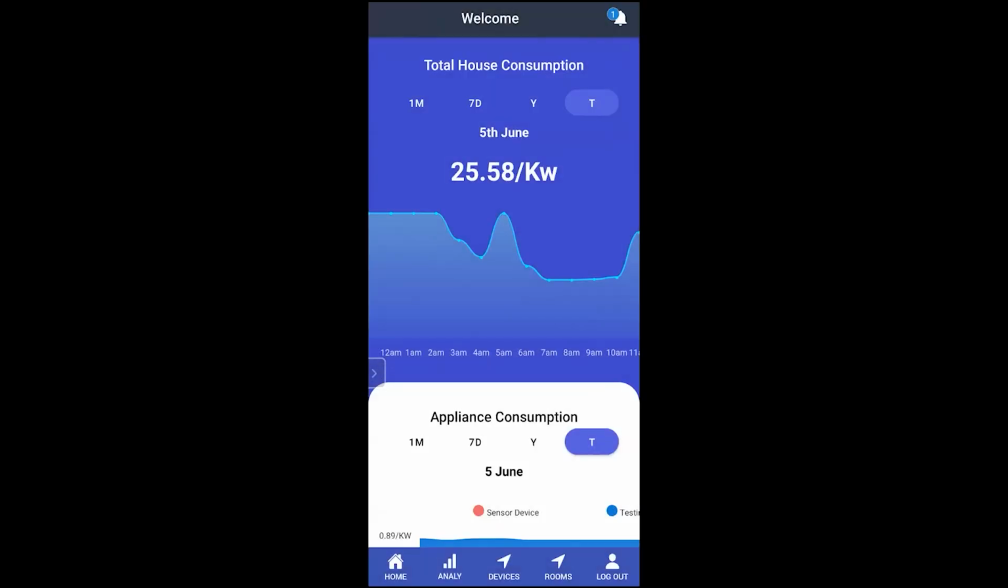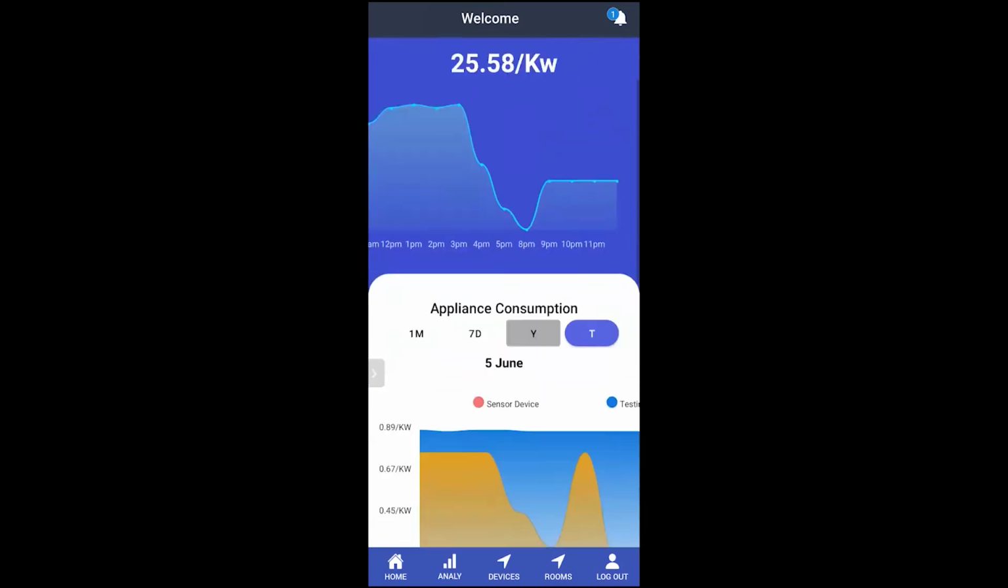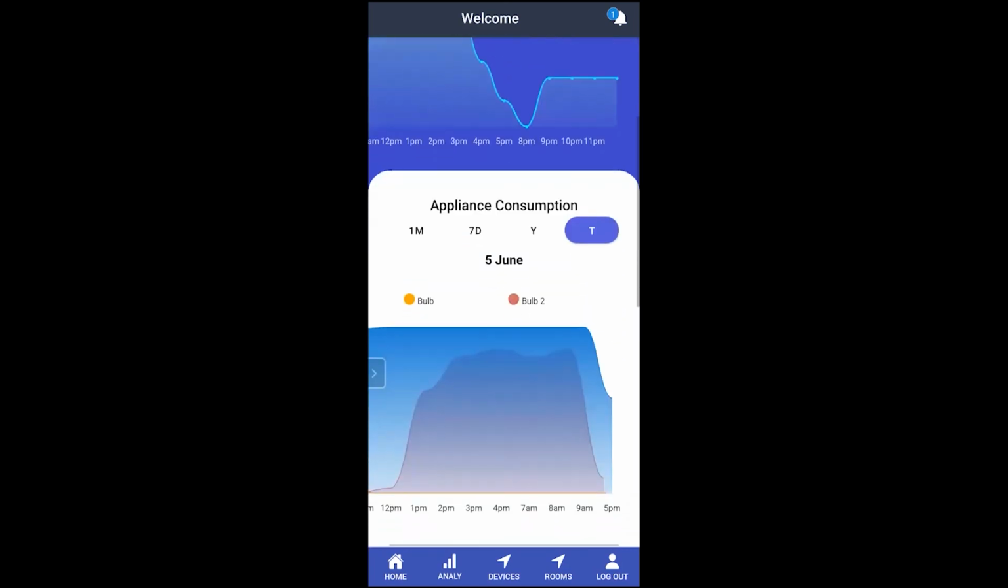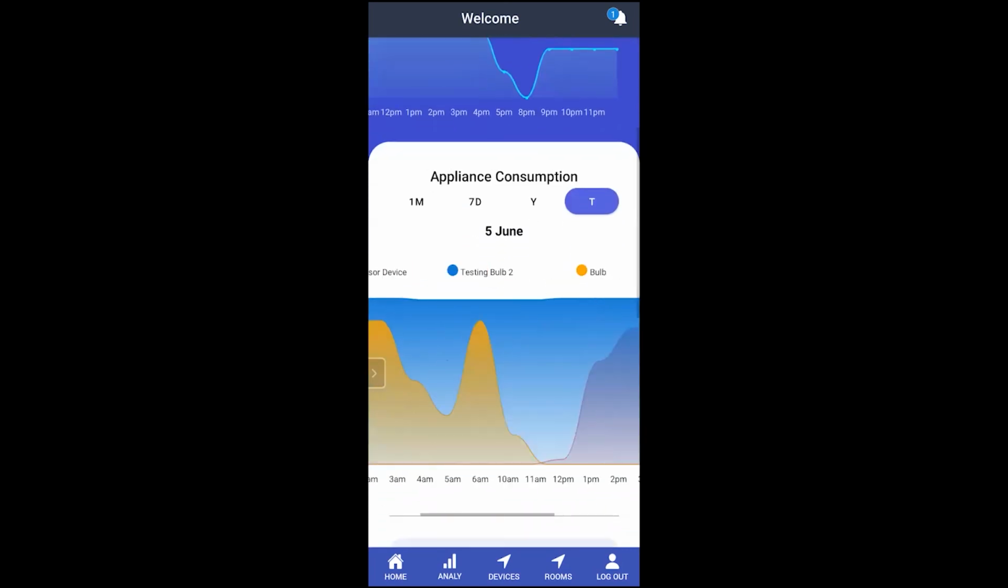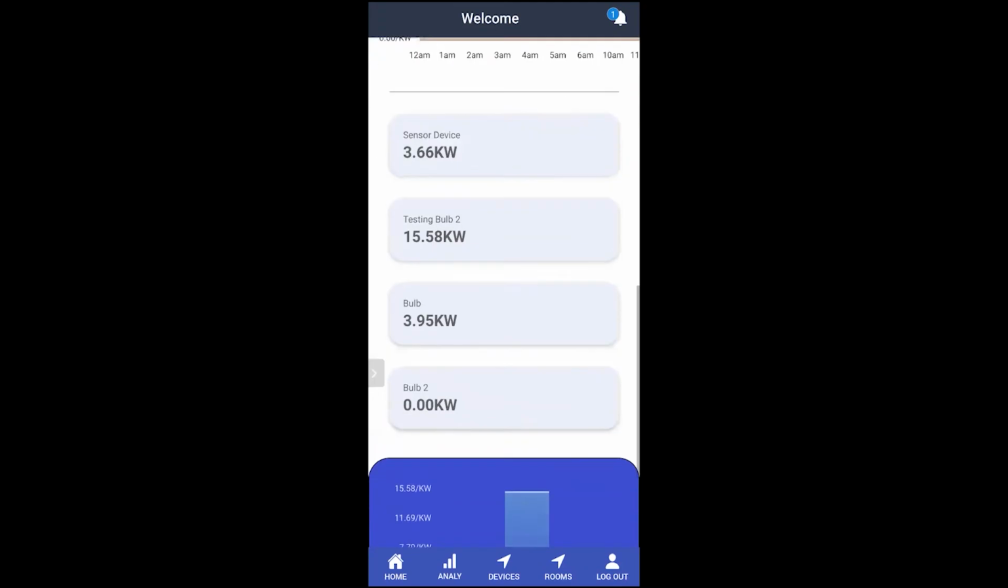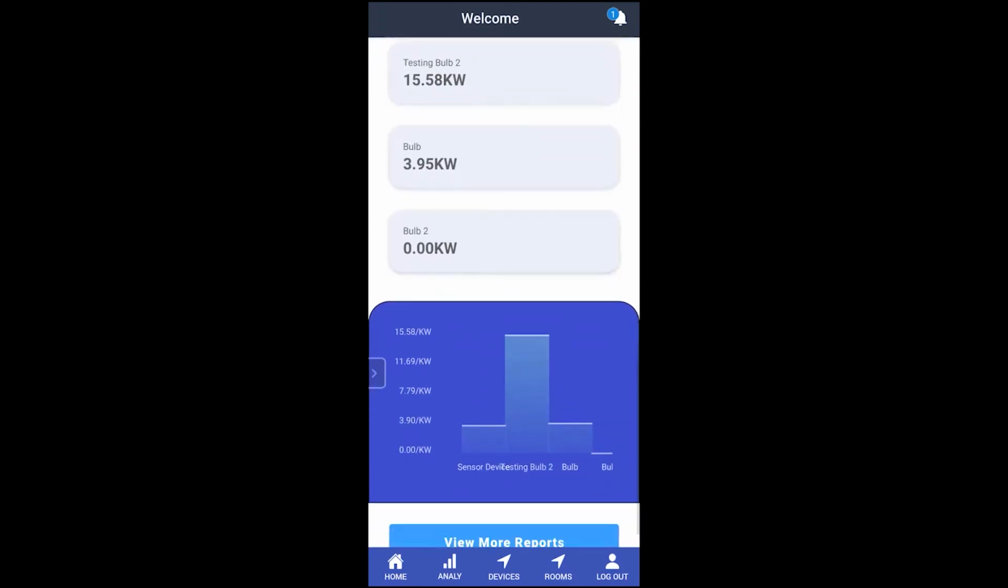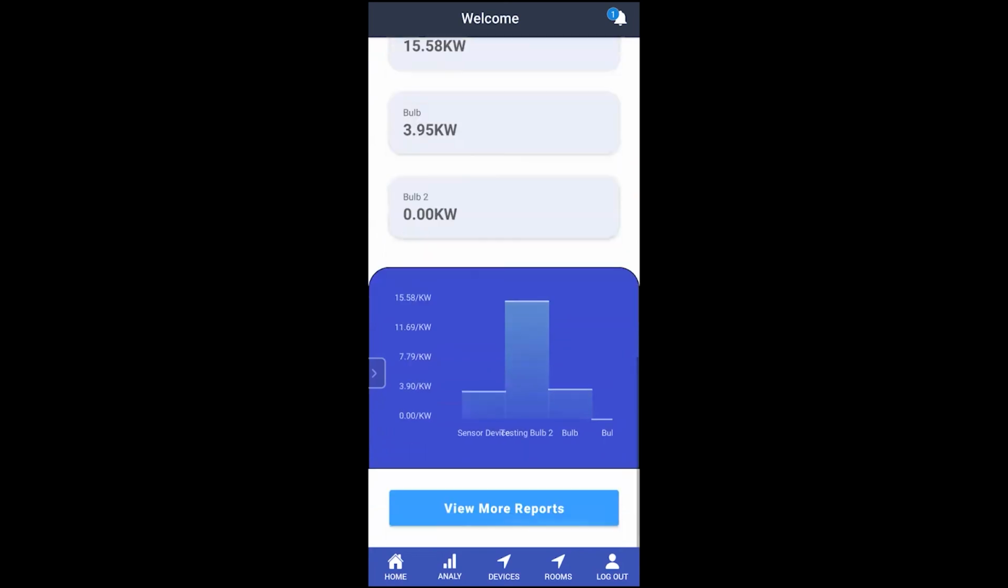Now it takes at least 1 minute for the device consumption to show up on a graph. So right now it will take 1 minute, so let's wait. So now 1 minute has passed, and as you can see, the value has changed to 25.64 kilowatts. And now we can also see a bulb 2 on it. And if we scroll down, since the value is really small, it shows as 0.00 kilowatts, but obviously after some time it will show a noticeable amount.